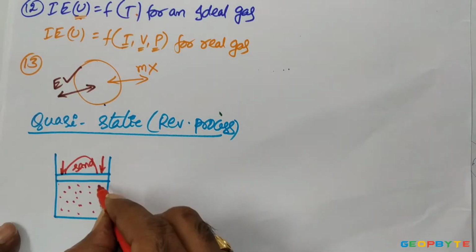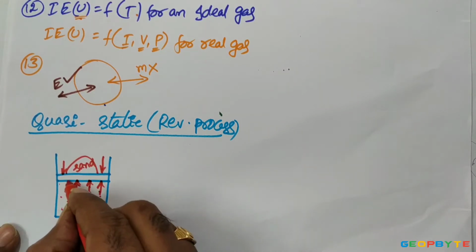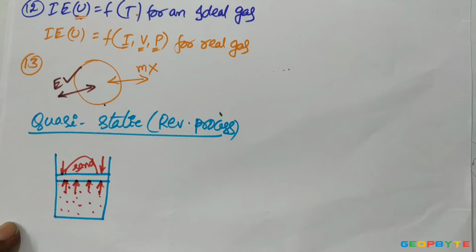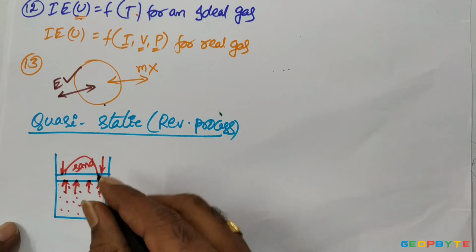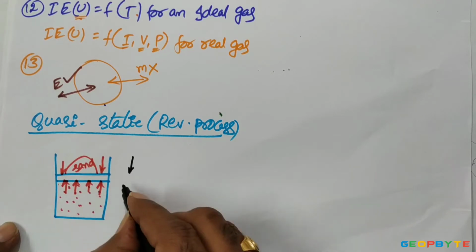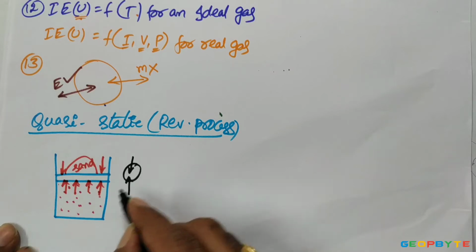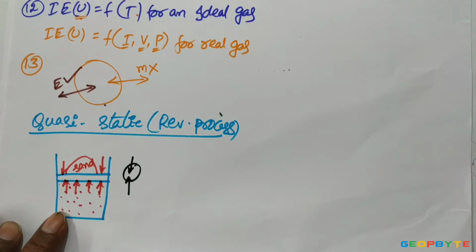The gas pressure force inside the cylinder is acting vertically upwards on the piston. If these two are equal, the system is under thermodynamic equilibrium.